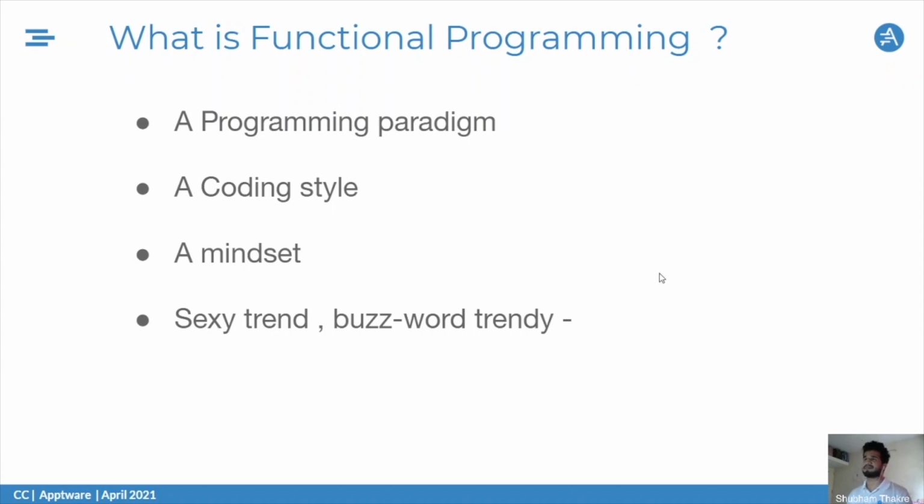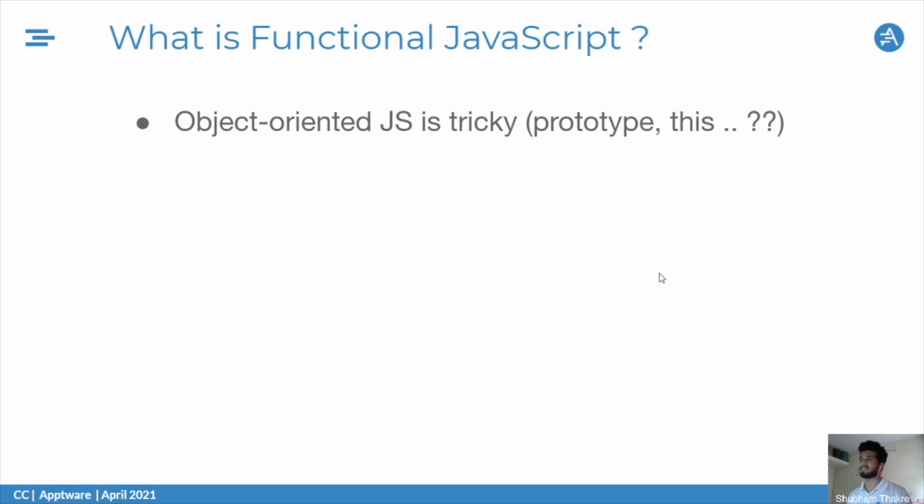Okay, so why functional programming in JavaScript? What is the necessity of functional programming in JavaScript? We must have seen that object-oriented JS is tricky, like handling prototypes and inheritance. Many of us JS developers face problems with the this keyword, binding this to the wrong thing, and we scratch our heads. Even if I bind this in what seems a correct way, my code is still not correct. Same with prototype inheritance.